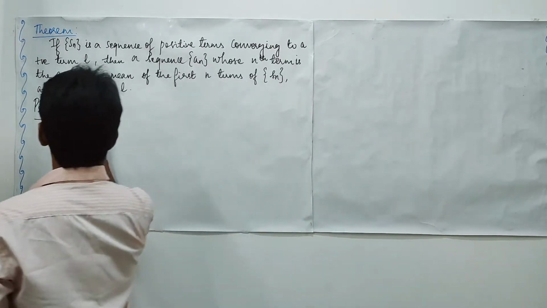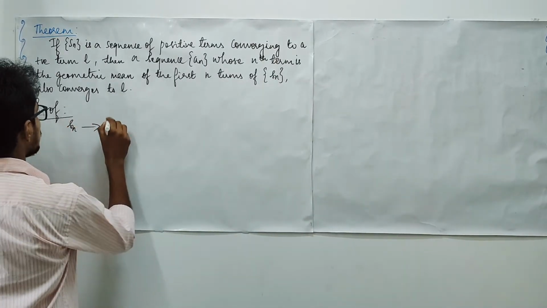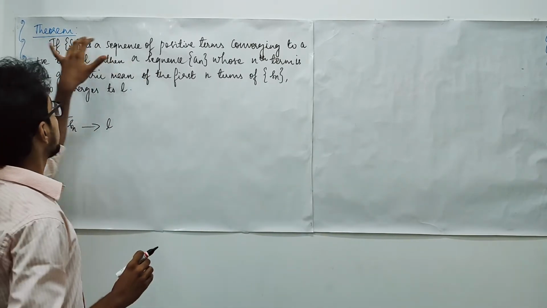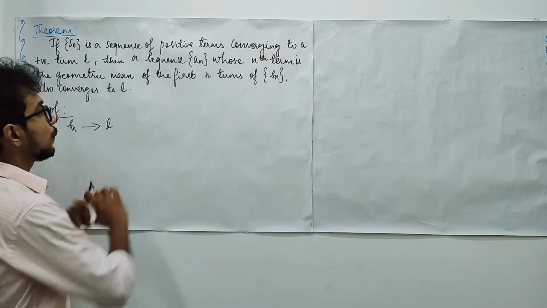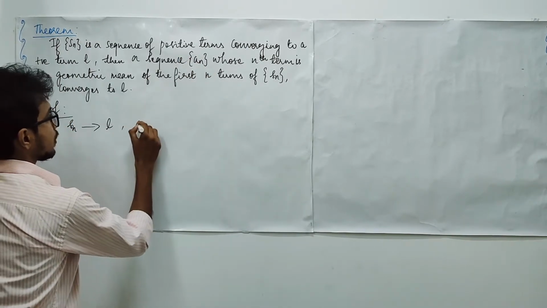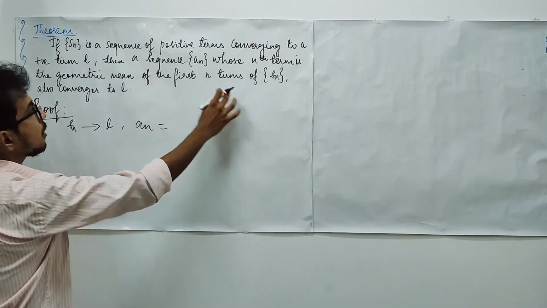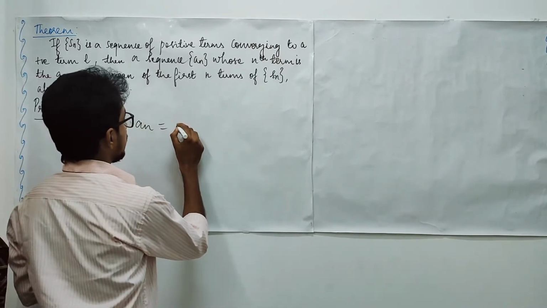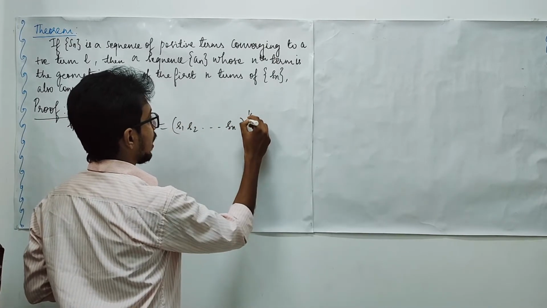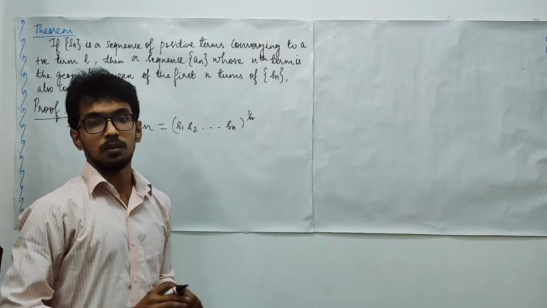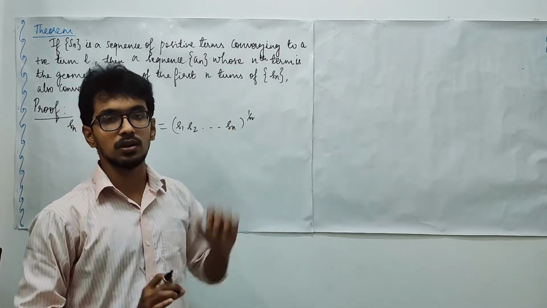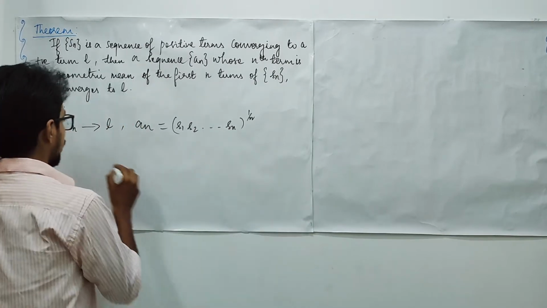The sequence converges to L. Then we form another sequence with the help of the terms in Sn such that the nth entry of the new sequence An is the geometric mean of the first n terms, which means S1, S2, ..., Sn, the product of these terms, to the power 1 upon n. With this assumption, we have to prove this also converges to L. This is what we are going to prove.